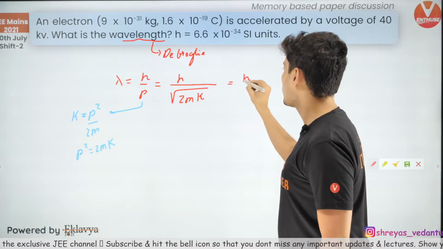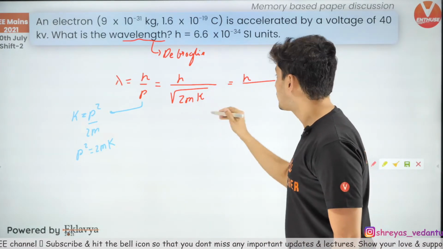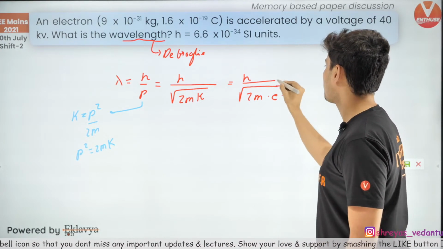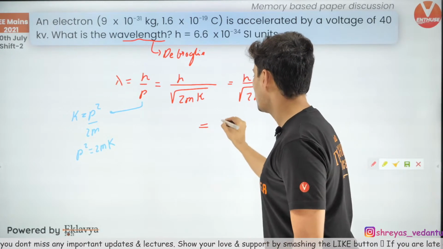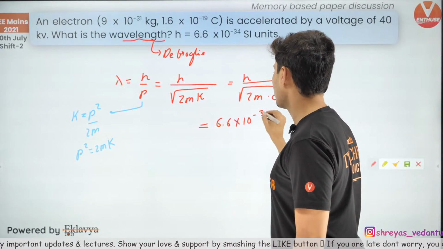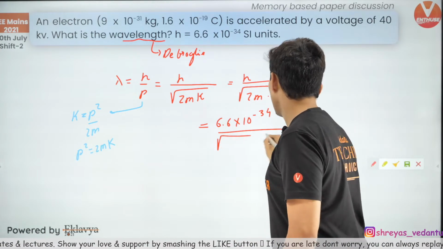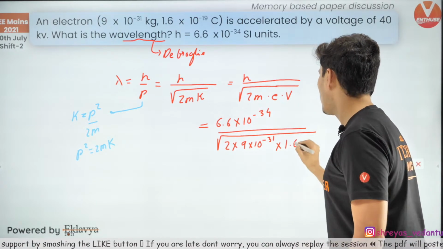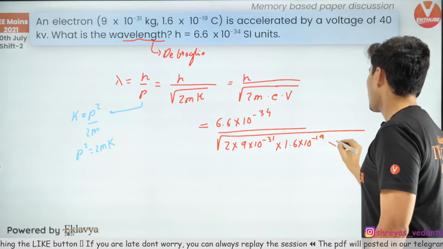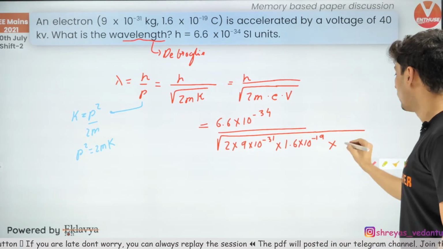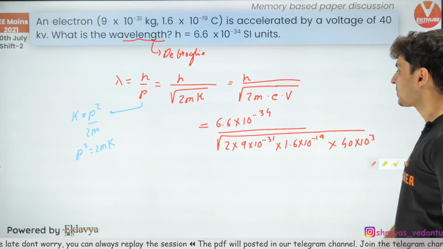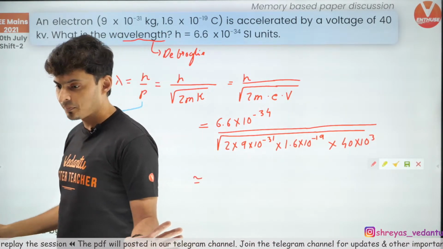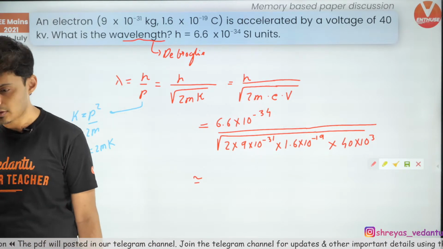Next up, because voltage is given by which it is accelerated, what you need to do is write that kinetic energy as the charge into the voltage. That's it. Rest all is just substitution. So 6.6 into 10 to the power minus 34 divided by root of 2 into mass. Mass is 9 into 10 to the power minus 31. Charge is 1.6 into 10 to the power minus 19. And what's the voltage given? 40 kilovolts. So 40 into 10 to the power 3. So hence, what you will get is the final answer. Yes, just check this out, guys. What is the final answer you got?